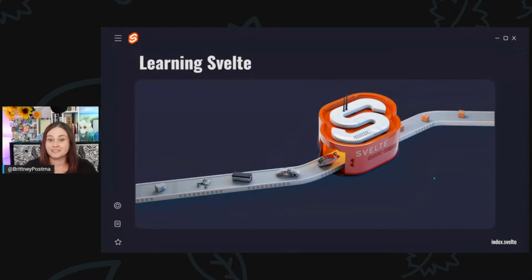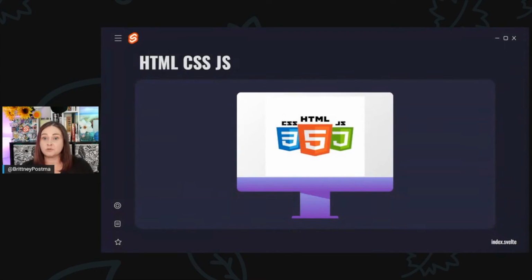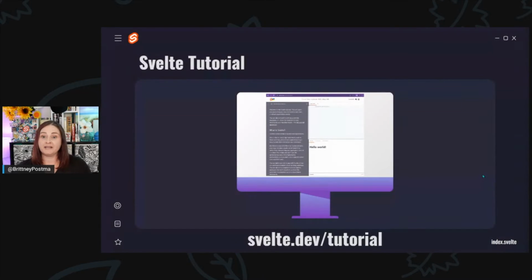Learning Svelte. You don't really need any special knowledge to start using Svelte today. Just HTML, CSS, and JavaScript will get you a long way. However, if you want to learn how to do some of the things the Svelte way, the tutorial is one of the best on the web.